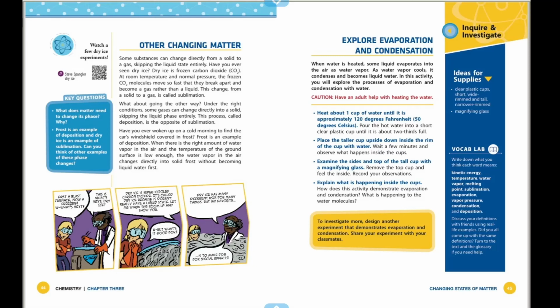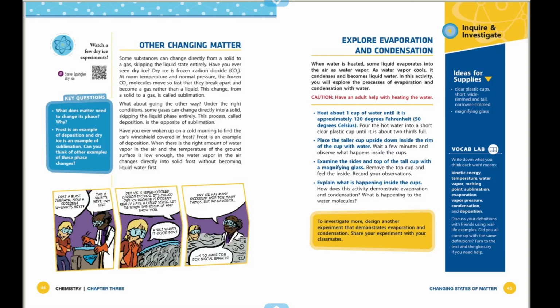What about going the other way? Under the right conditions, some gases can change directly into a solid, skipping the liquid phase entirely. This process, called deposition, is the opposite of sublimation.